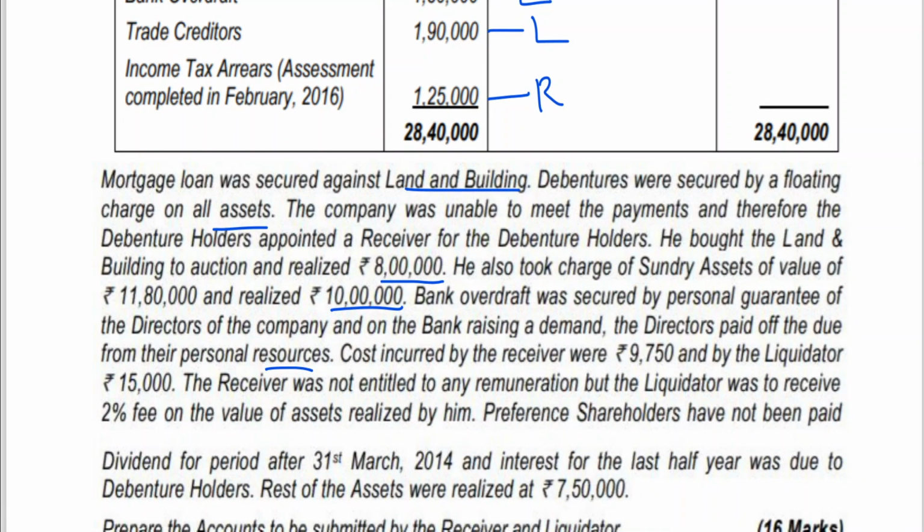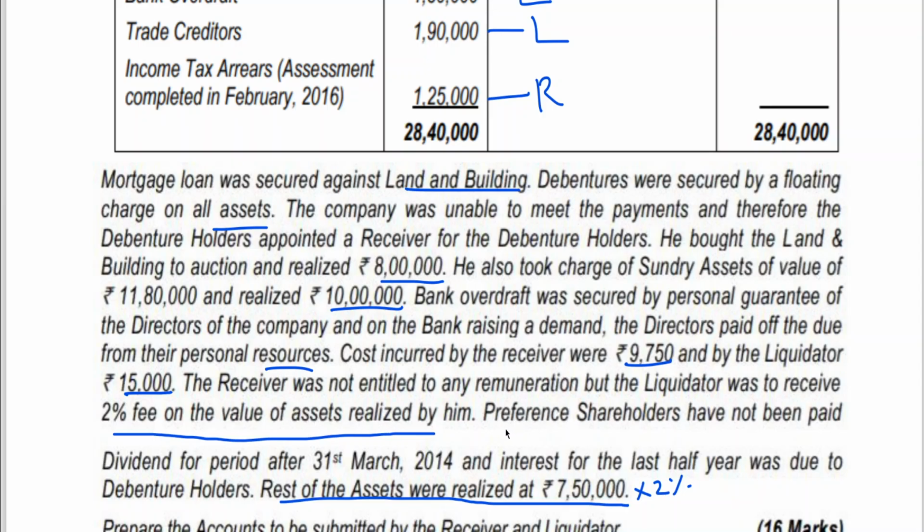Same problem. Then cost incurred by receiver, 9,750, will be taken to receiver statement. 15,000 will be taken to liquidator. Receiver was not entitled to any remuneration, but the liquidator is to receive 2% fees on the value of assets realized by him. What is the value of the rest of the assets realized? 7 lakhs 50,000 into 2% will become the remuneration of the liquidator.